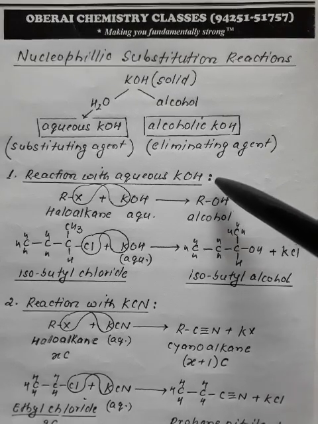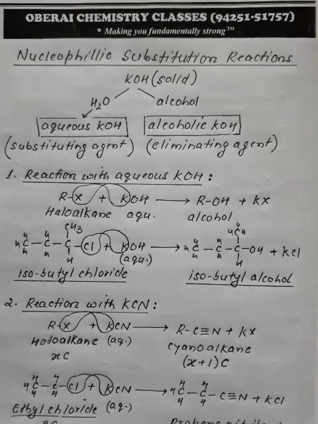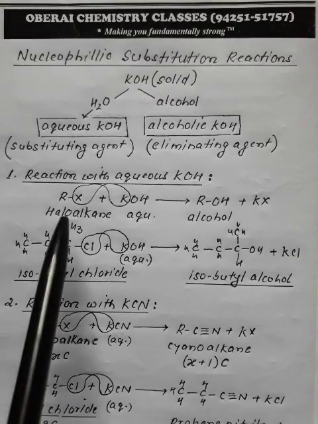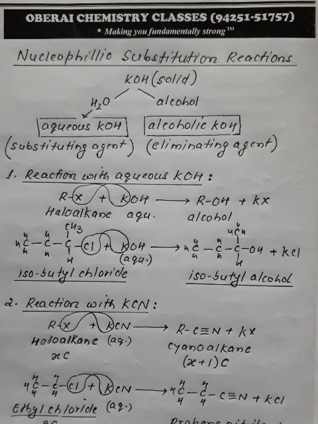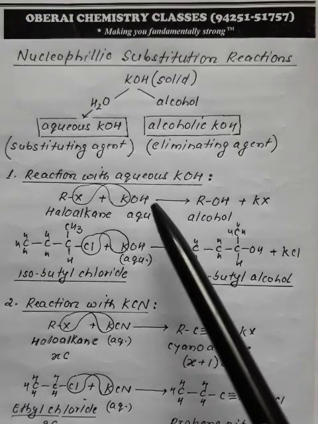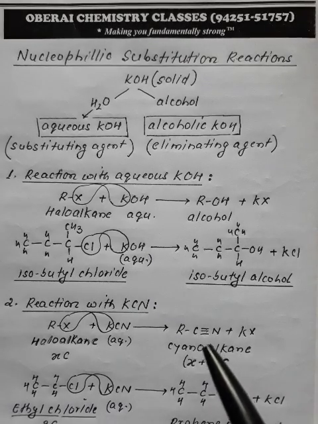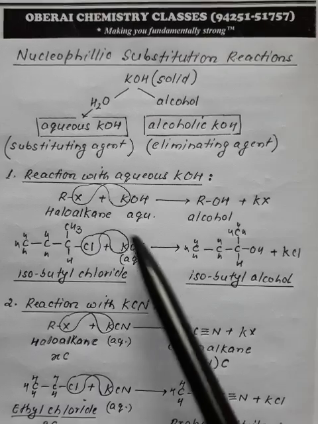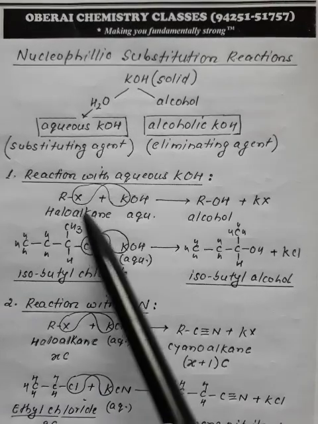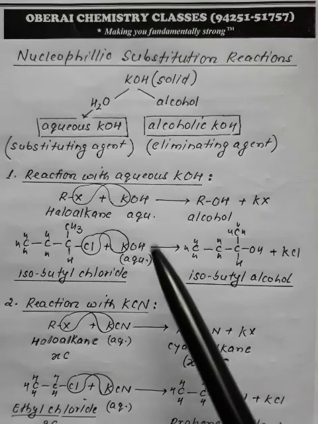So reaction with aqueous KOH. What happens? Suppose you have taken RX, a general haloalkane. If it is made to react with KOH dissolved in water, that is aqueous KOH, simply the halo gets replaced by OH. X from here and K from here go in the form of KX, and this X would be replaced by OH.